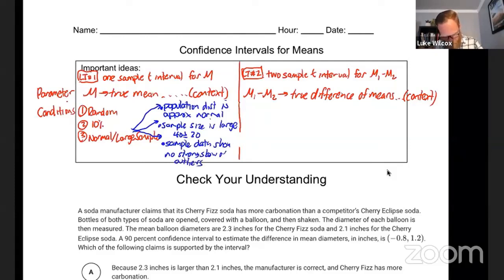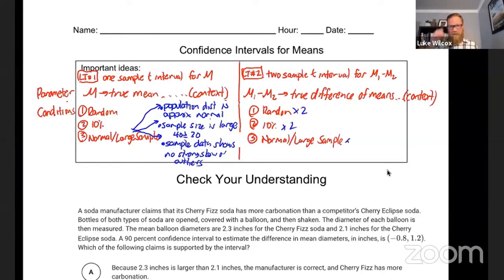All right, so let's move over to the 2 sample stuff. And let's see, the conditions there are the same, but they're twice as much work, right? Because now you have to check each one of these conditions 2 times. So I'm just going to make a note here that each one of these has to be checked twice for each one of the random samples. And the other thing too is that for the random sample, we want to make sure that those 2 random samples are independent of each other. Quick note too on the random condition, we could also have an experiment that utilizes random assignment into 2 groups, in which case it would be a 2 sample t-interval.